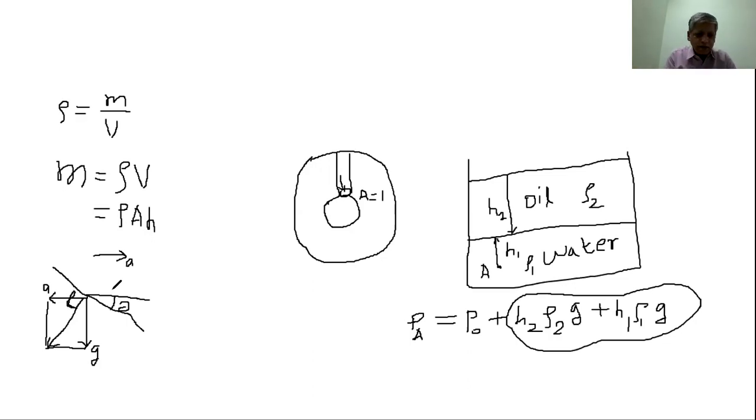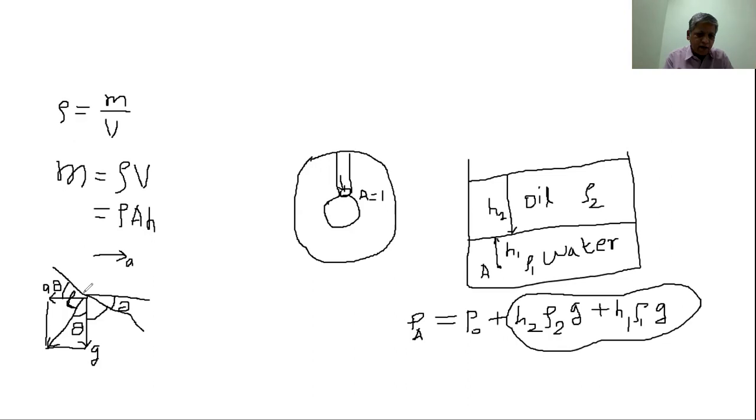Now, if this angle is theta, this angle is also theta. This angle is 90 minus theta, and this angle is also theta. By the geometry of the figure, this angle is also theta.